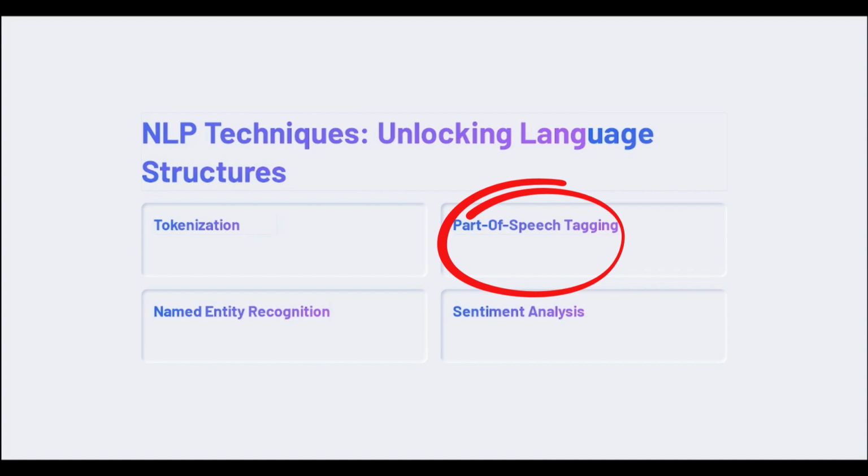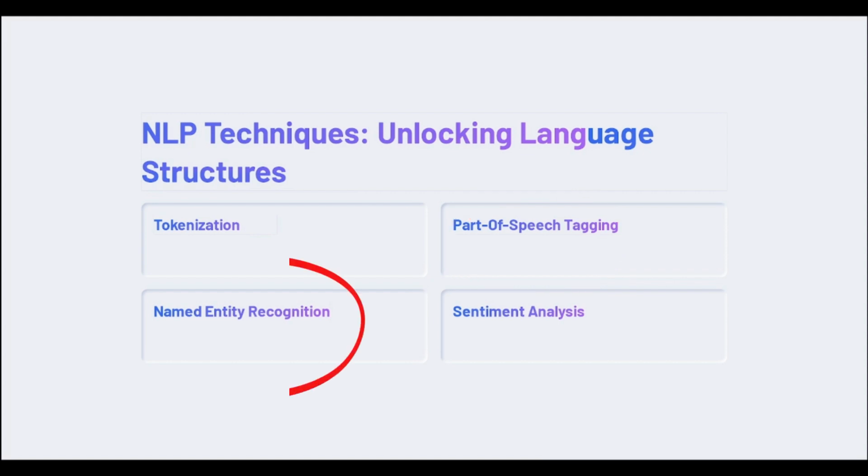Part of speech tagging is a technique in natural language processing that assigns a grammatical category to each word in a sentence. These categories include nouns, verbs, adjectives, adverbs, and more. Part of speech tagging is an important tool for many NLP tasks such as text classification, sentiment analysis, and machine translation. By identifying the part of speech of each word, computers can better understand the meaning of a sentence and its context.